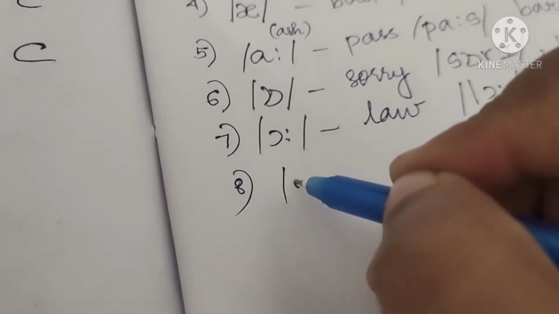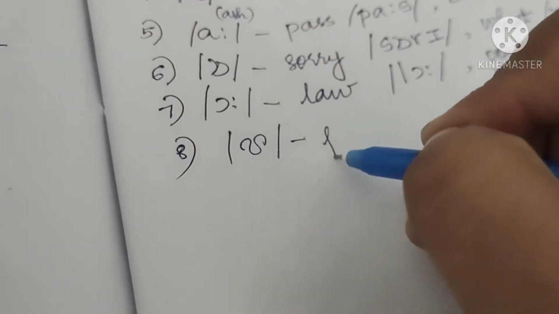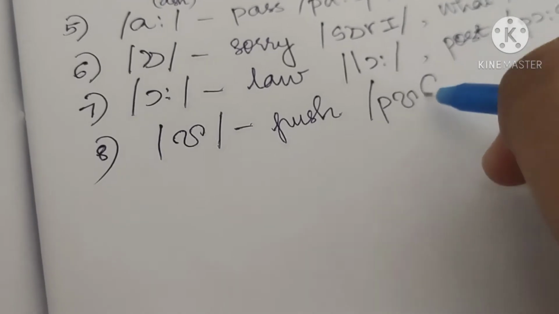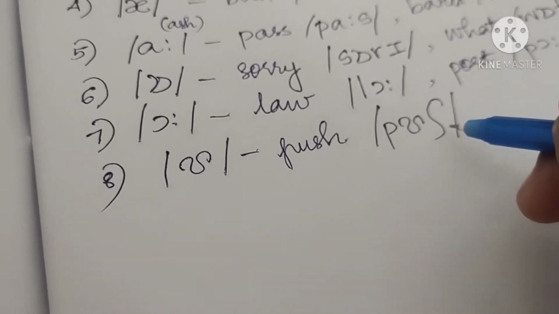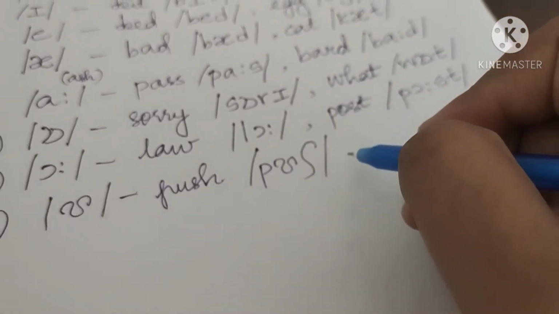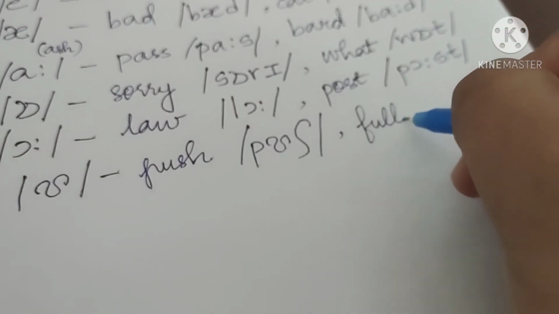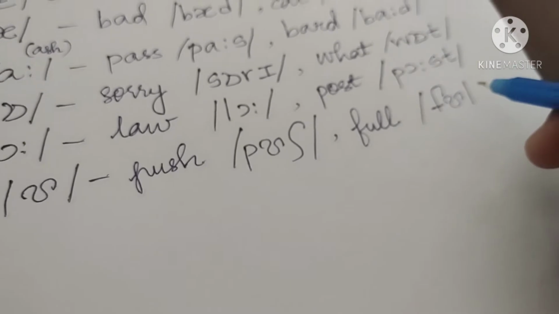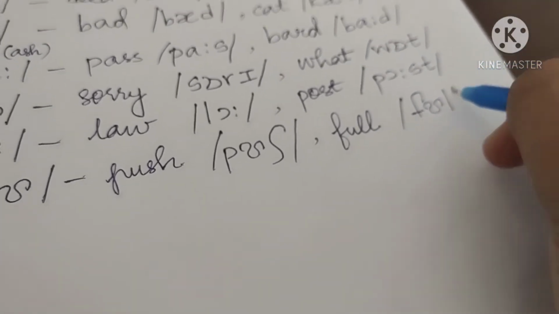Eighth one is u, as we have in push, p, u, sh. This is a consonant sound, we will study it later. Full, f, u, l.